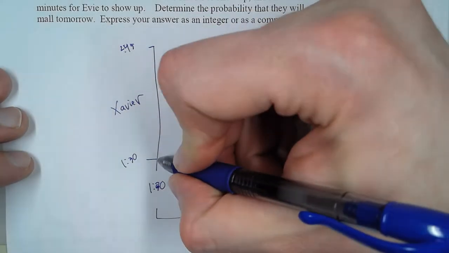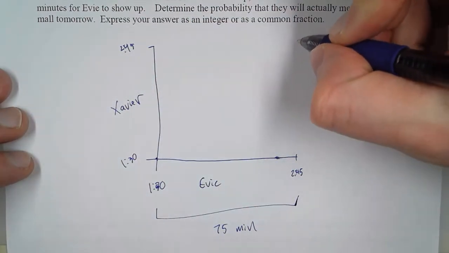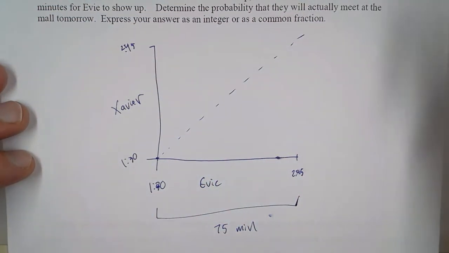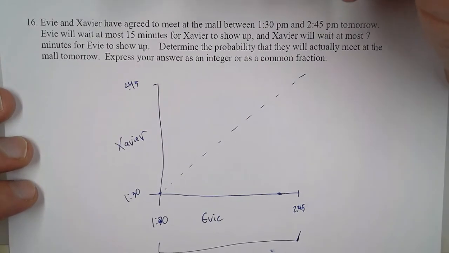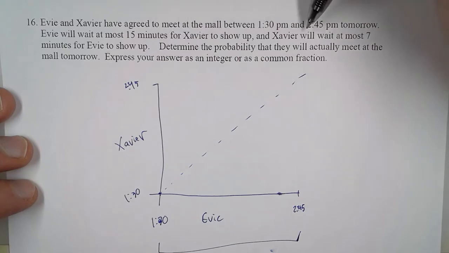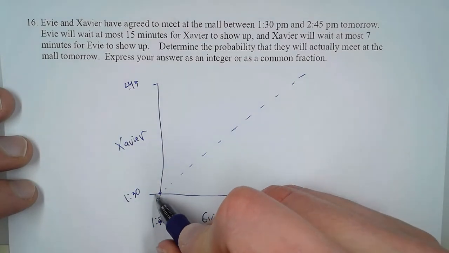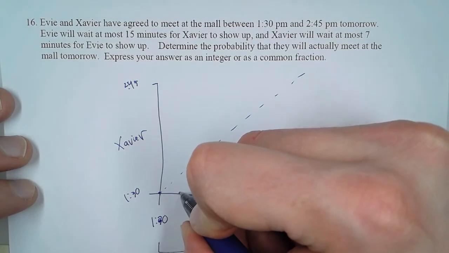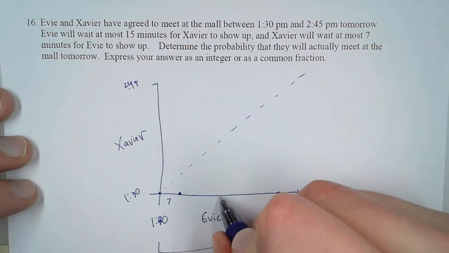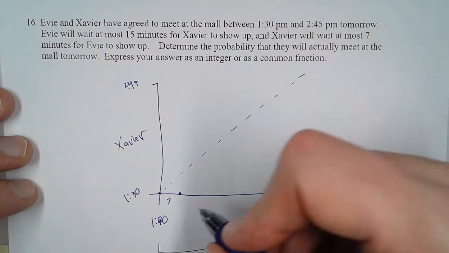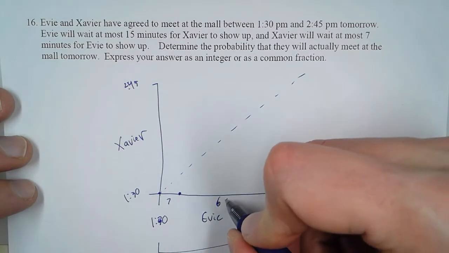Now, if they show up at the same time, great. And so we would include all of these points along here. But those aren't the only set of points, because the problem said that Evie will wait 15 minutes, and Xavier will wait at most 7 minutes. So let's say that Xavier arrives at 1:30. How long will he wait? He'll wait until 1:37, and after that, if he arrives at 1:30 and Evie arrives later, it won't work. So that leaves 7 minutes here and 68 minutes here.